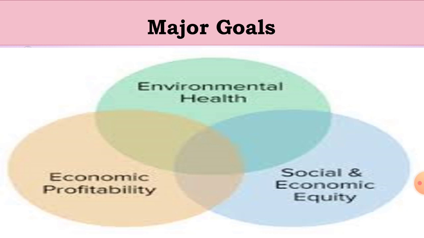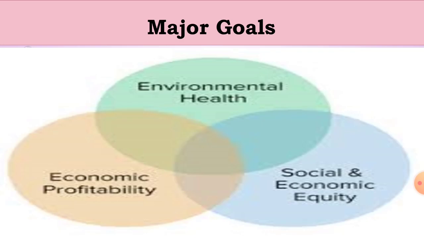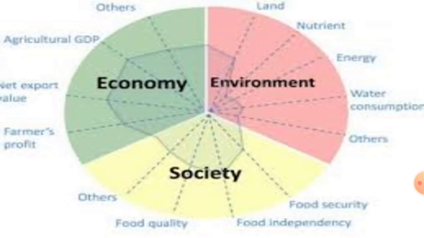The three major goals of sustainable agriculture are environmental health, economic profitability and social and economic equity. Environmental quality includes nutrient management, energy management, water consumption, and proper utilization of land. You have to maintain the environmental health.